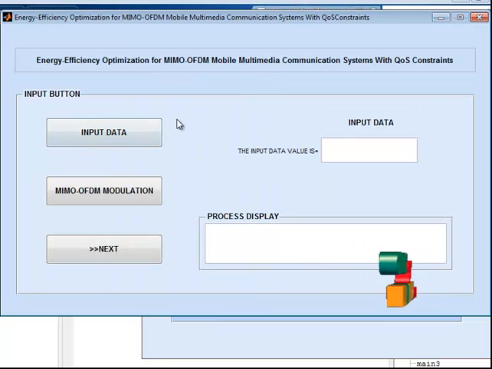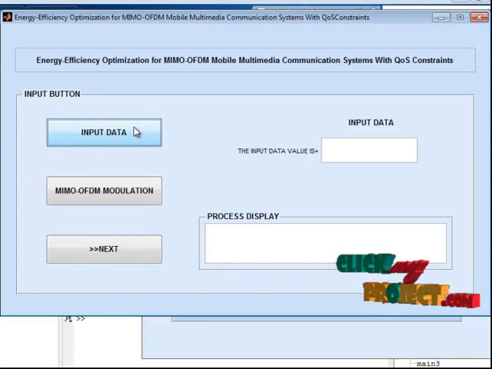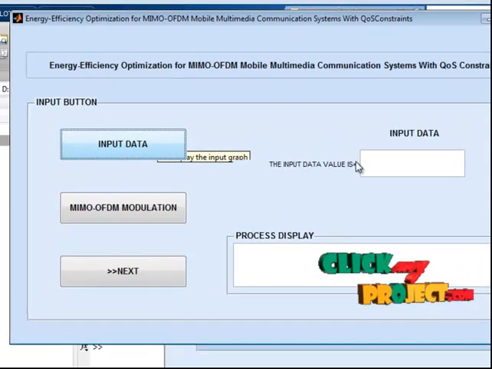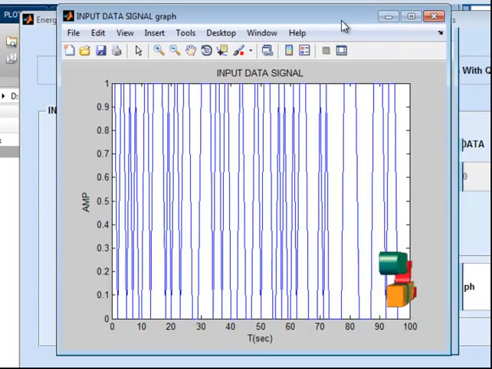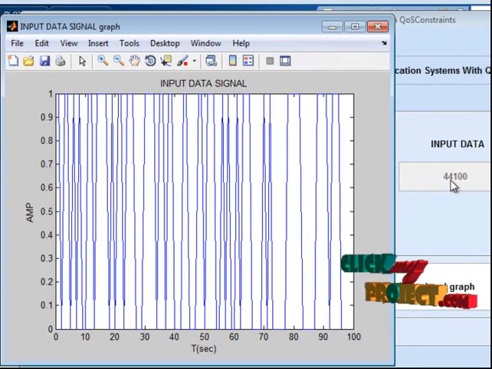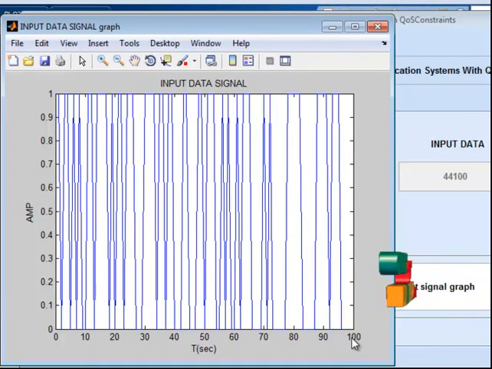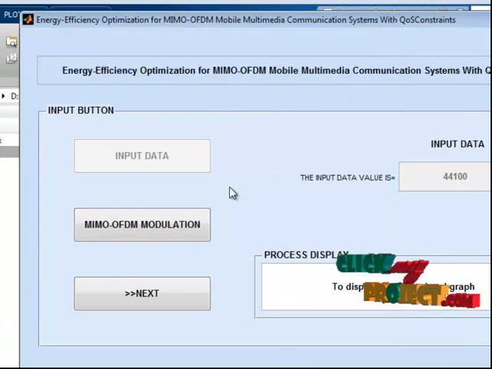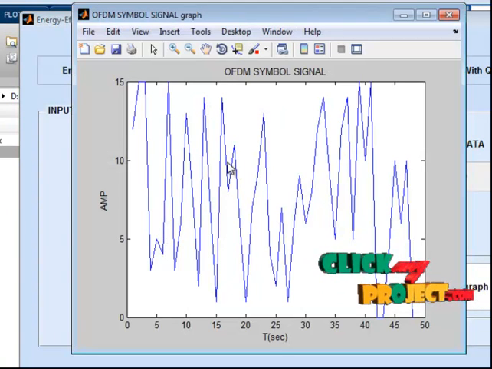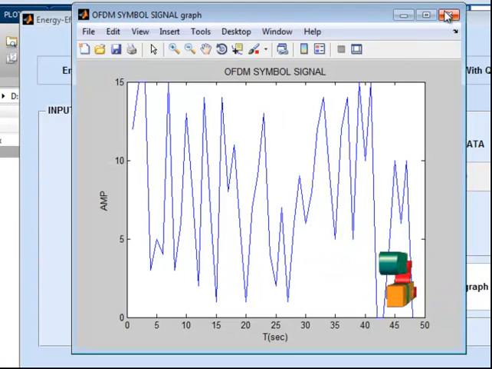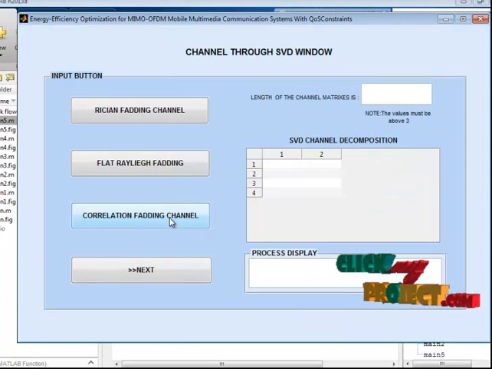Then go to the next window. The next window displays the input data value. The input data value is displayed in this window. 4110 is the given input voice data, and the limitation values of 0 to 100 are displayed by the graph. Then the MIMO-OFDM signal for the input voice signal. Then go to the next window.